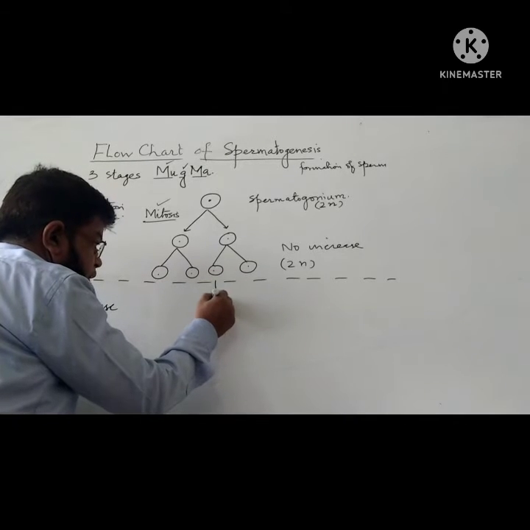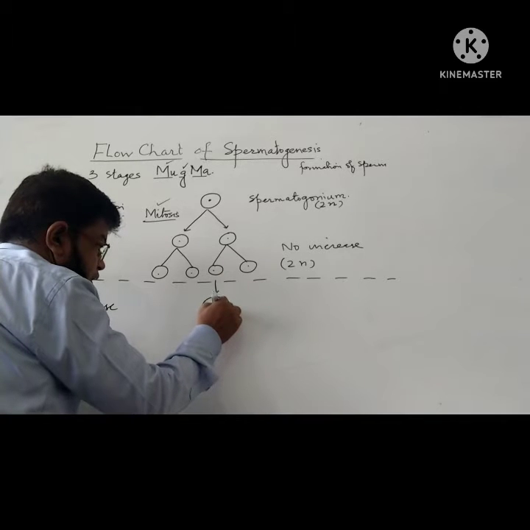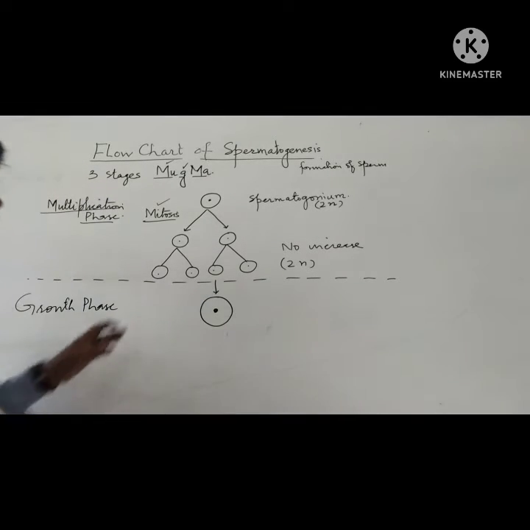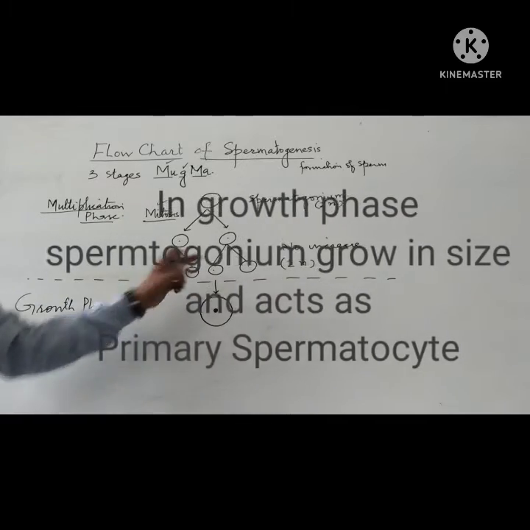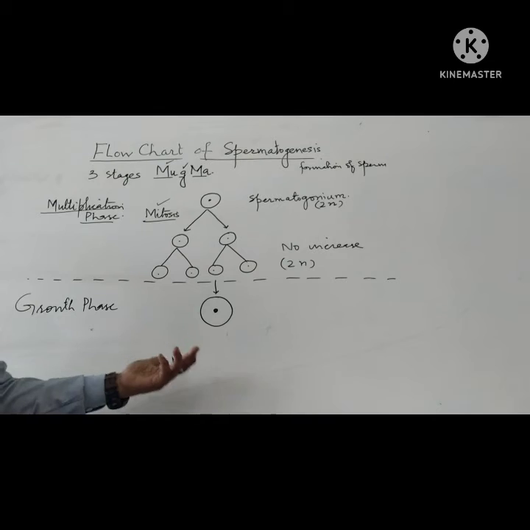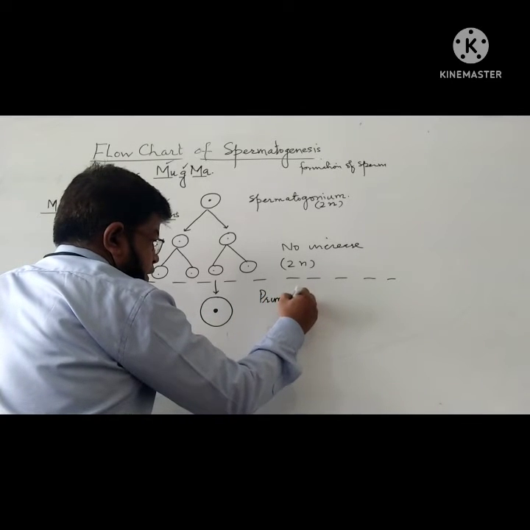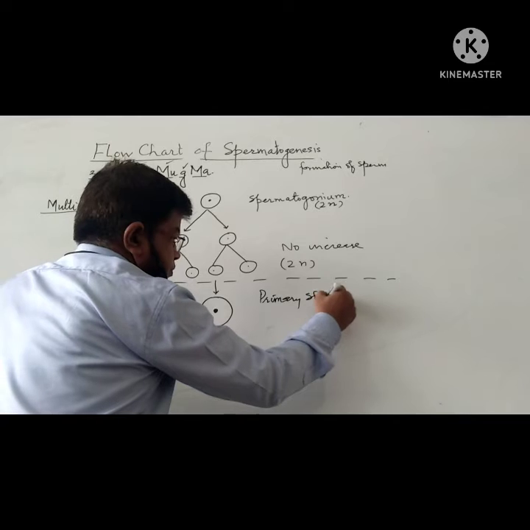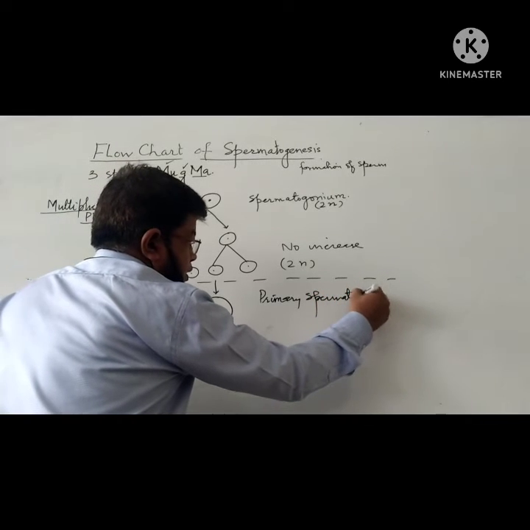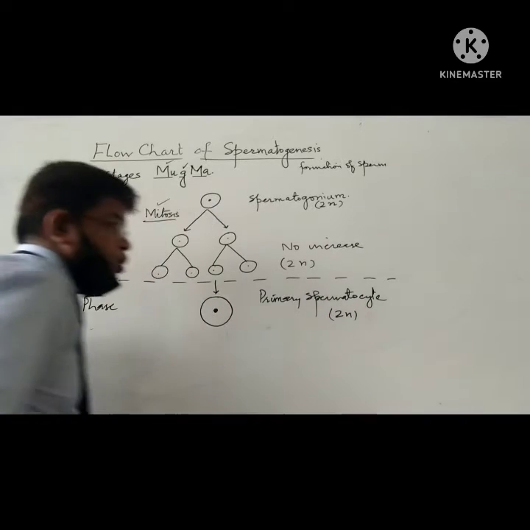This spermatogonium increases in size, and now it is known as a primary spermatocyte. And the ploidy is again diploid, that is 2n.